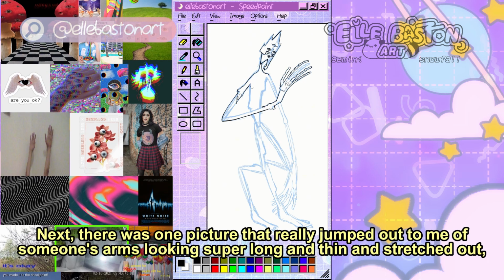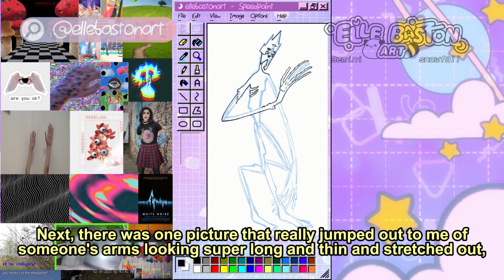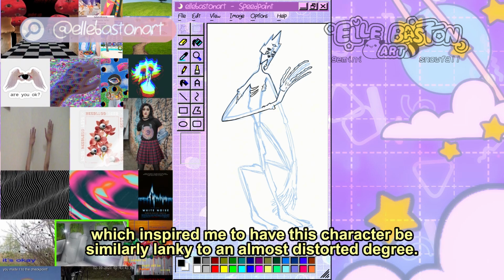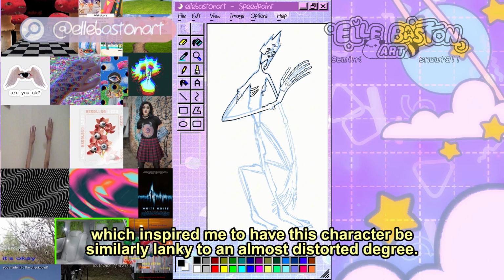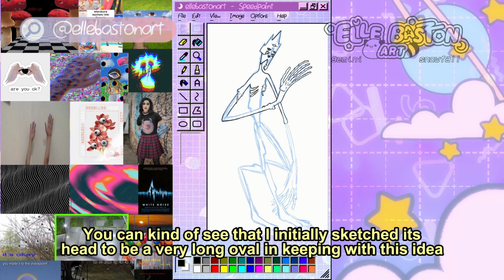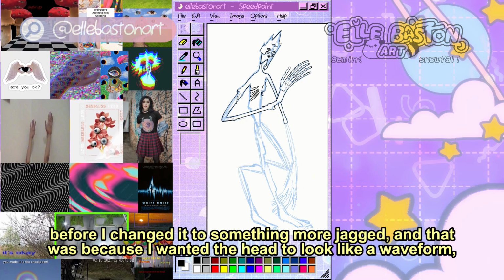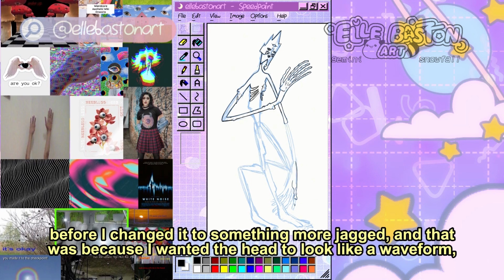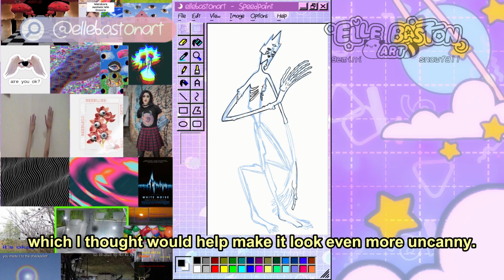Next, there was one picture that really jumped out to me of someone's arms looking super long and thin and stretched out, which inspired me to have this character be similarly lengthy to an almost distorted degree. You can kind of see that I initially sketched his head to be a very long oval in keeping with this idea before I changed it to something more jagged, and that was because I wanted its head to look like a waveform, which I thought would help it look even more uncanny.